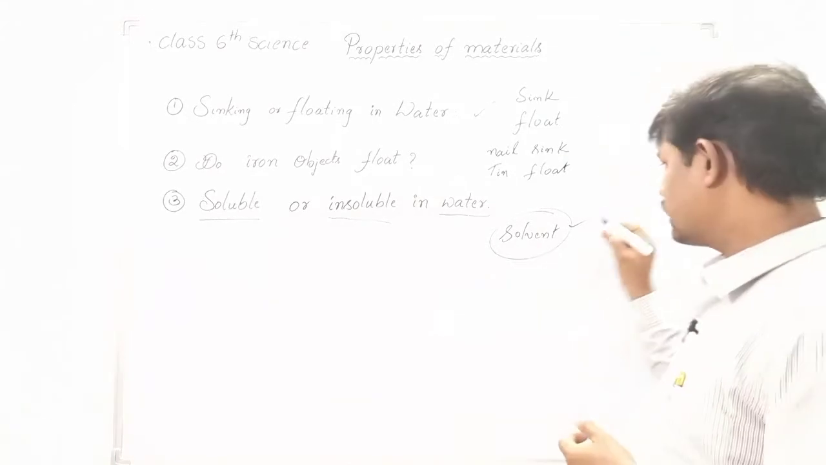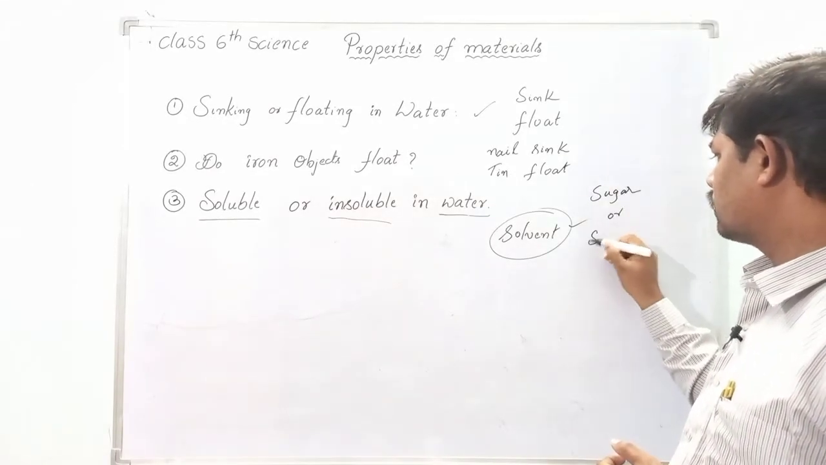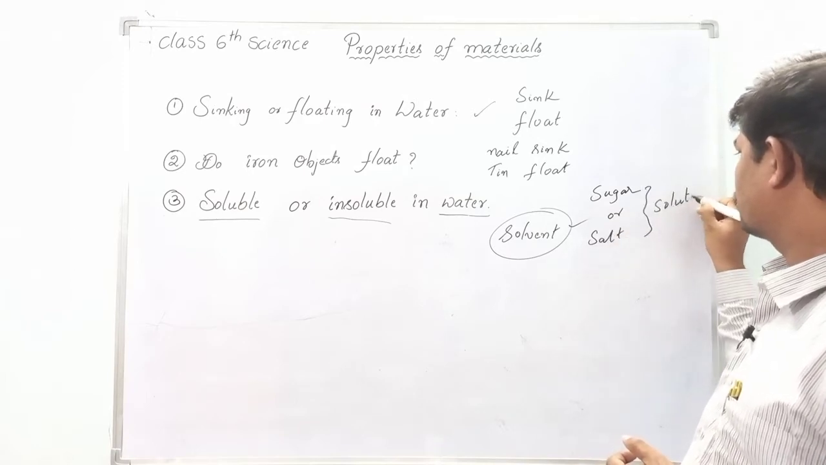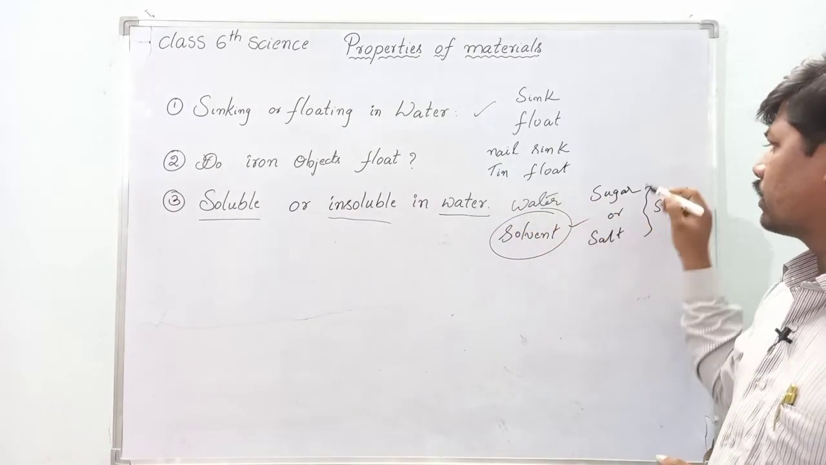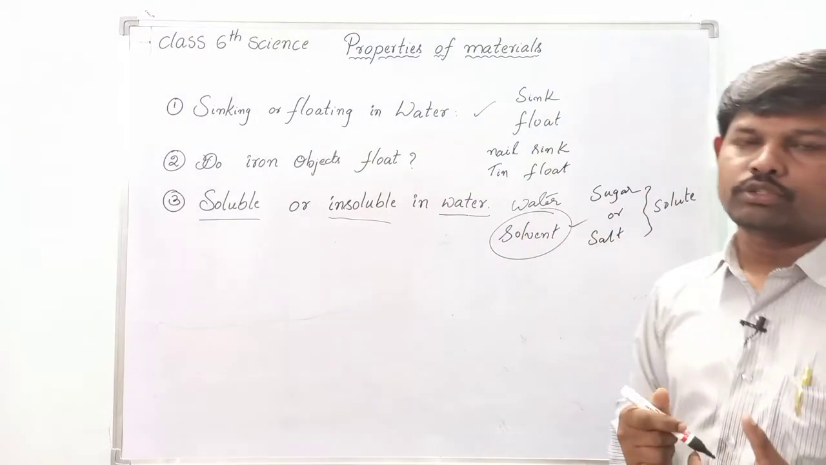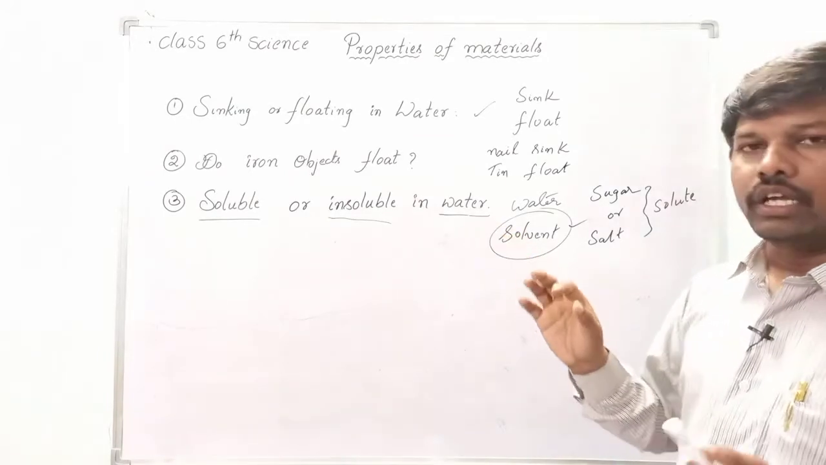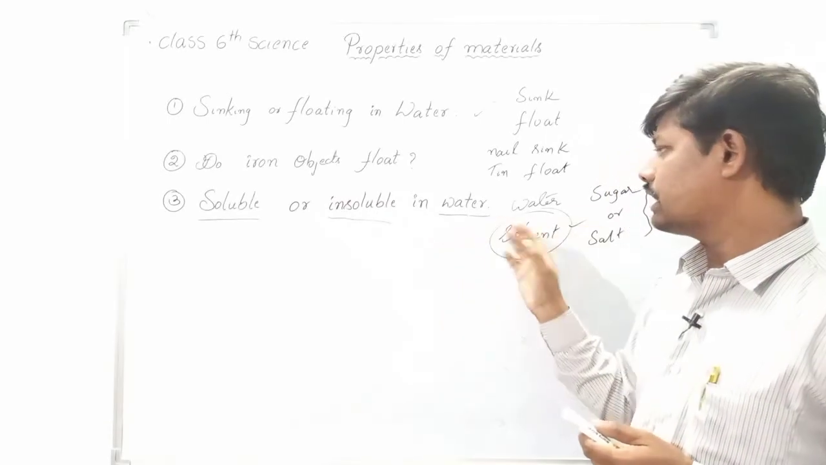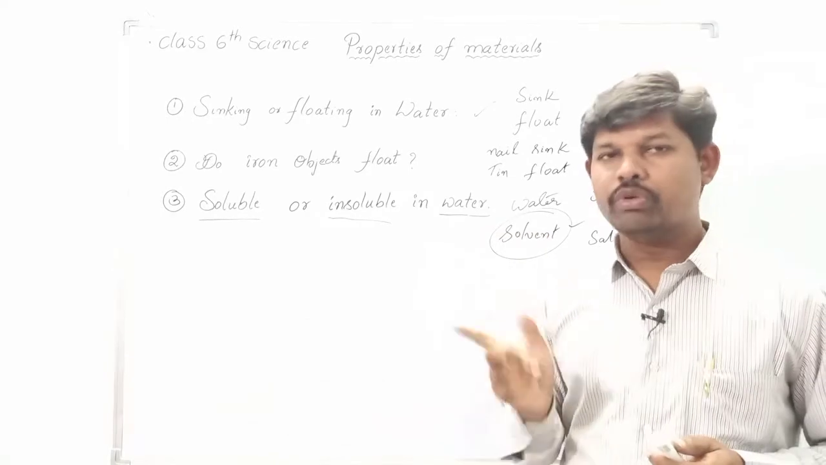What about sugar and salt? Sugar and salt are solutes. Water is a solvent and sugar is a solute. Water is a solvent and salt is a solute. If you observe here, water is a good solvent. That means so many varieties of materials we can dissolve in water. That is why water is called the universal solvent.